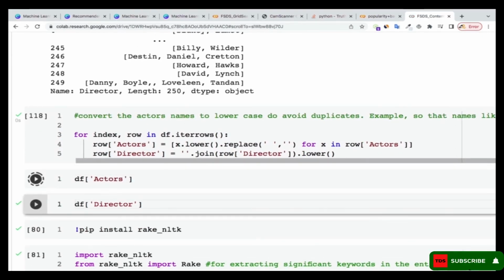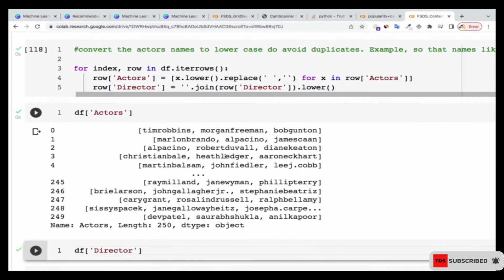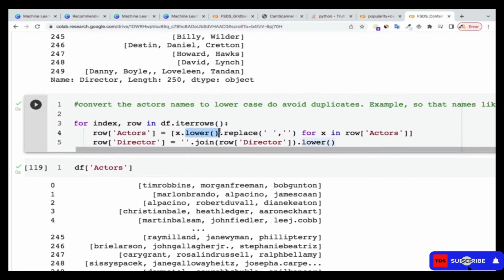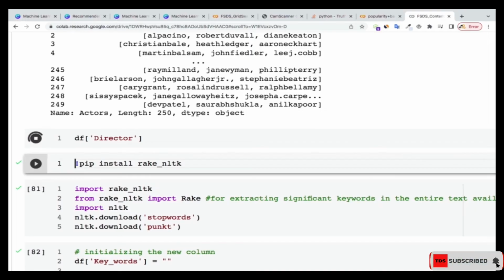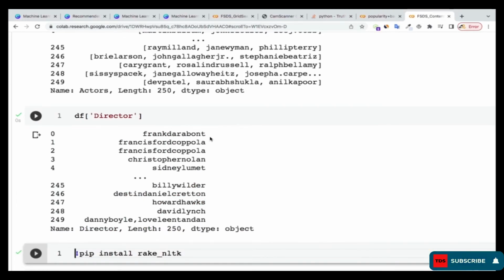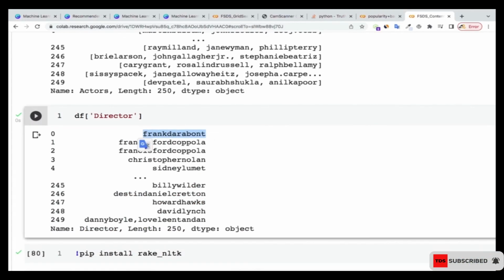So for the actors, if I show you the actors now, you see that they are all small letters. That's what I did for the actors. And for the directors, I put everything together. So if I run it for you to see, you see that Frank Darabont is put together like that. So I know that this is one actor. This is one actor.